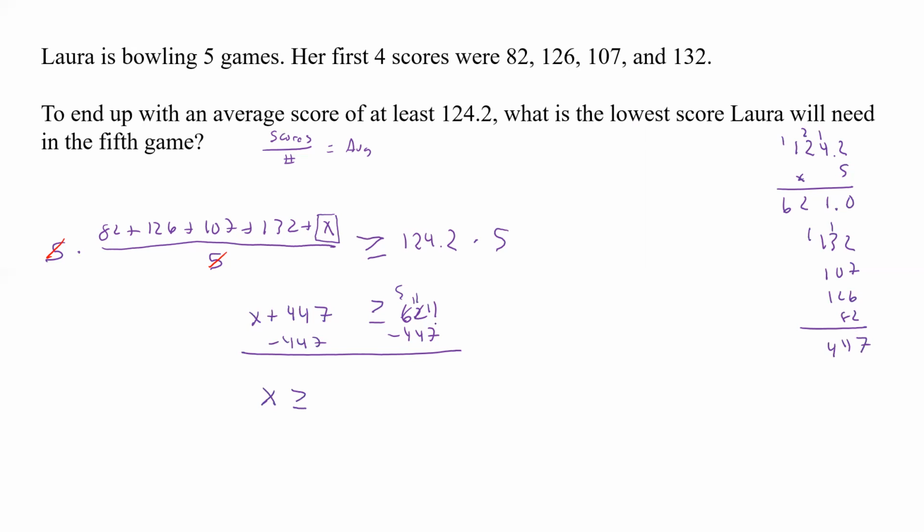So 7, that's going to be a 4, and that's going to be a 7, and that's going to be a 1. So 174. So our minimum score is a 174. Okay, so that would be what they're looking for in this case.